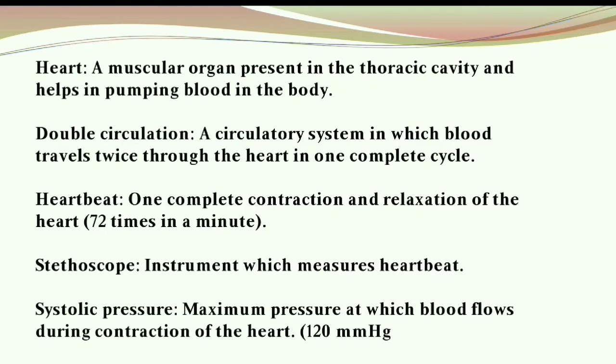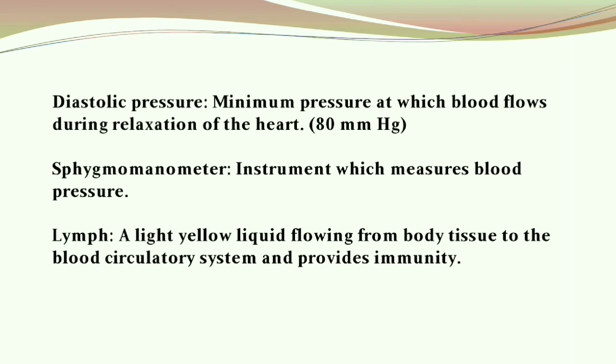Now let's talk about what is the heart. The heart is a muscular organ present inside the thoracic cavity, and it helps in pumping blood in the body. So what is double circulation? Now, what is the instrument which measures blood pressure? Yes, the instrument which measures blood pressure is the sphygmomanometer. So that is all about transportation in human beings.